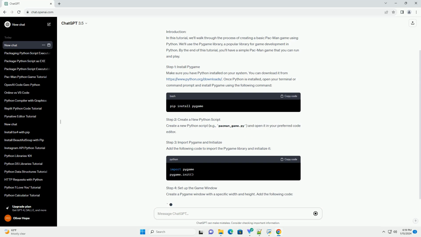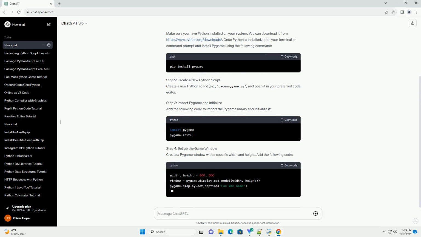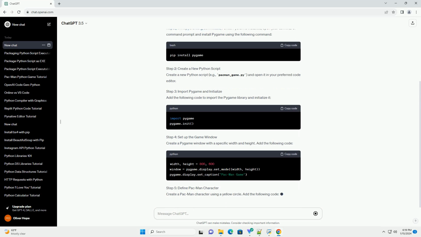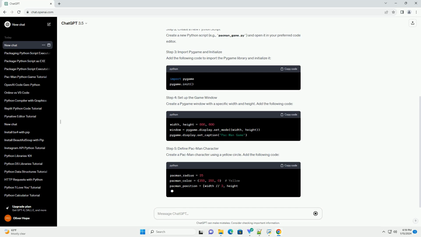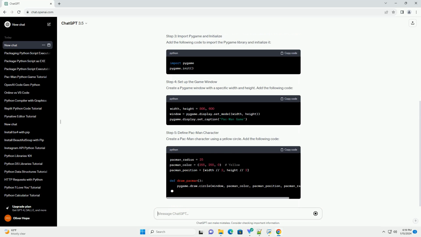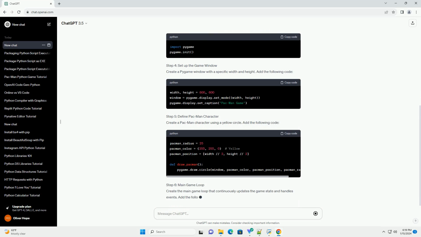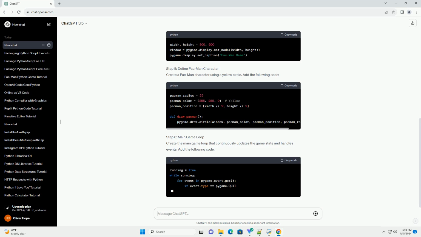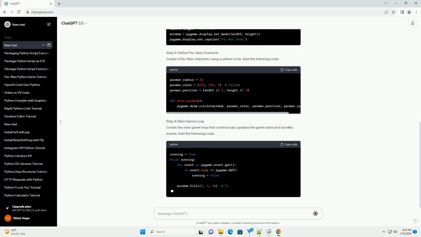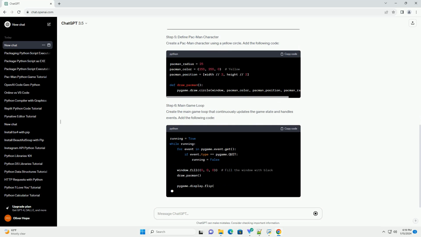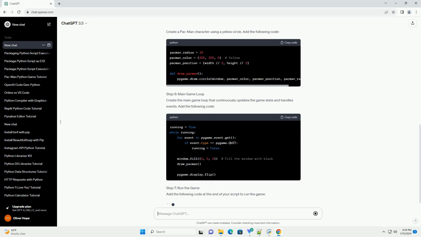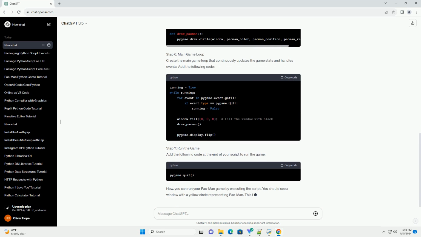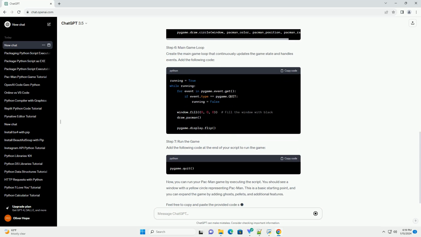Step 1. Install pygame. Make sure you have Python installed on your system. You can download it from https://www.python.org/downloads. Once Python is installed, open your terminal or command prompt and install pygame using the following command.